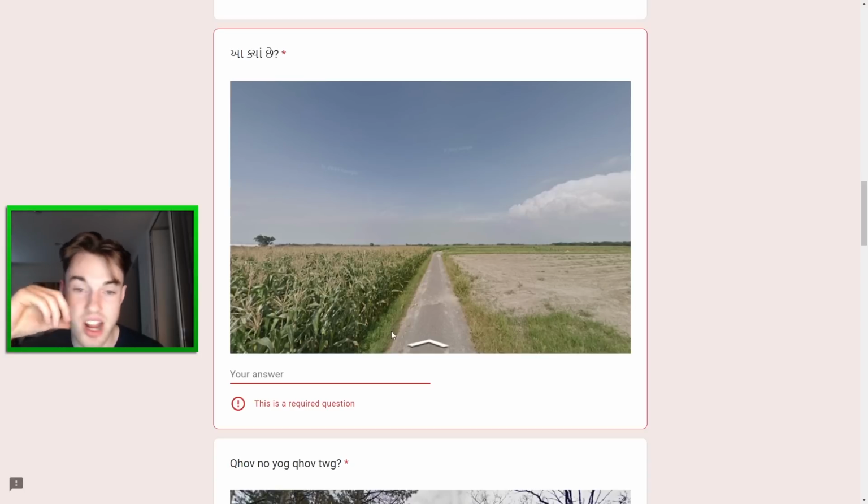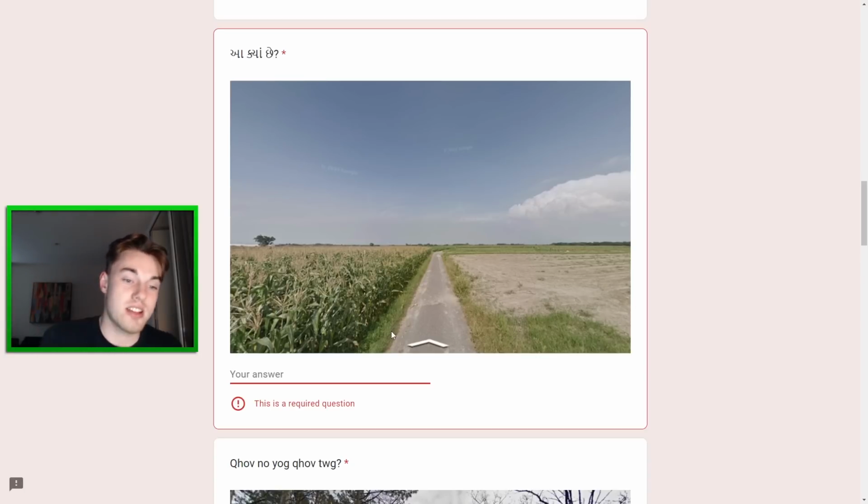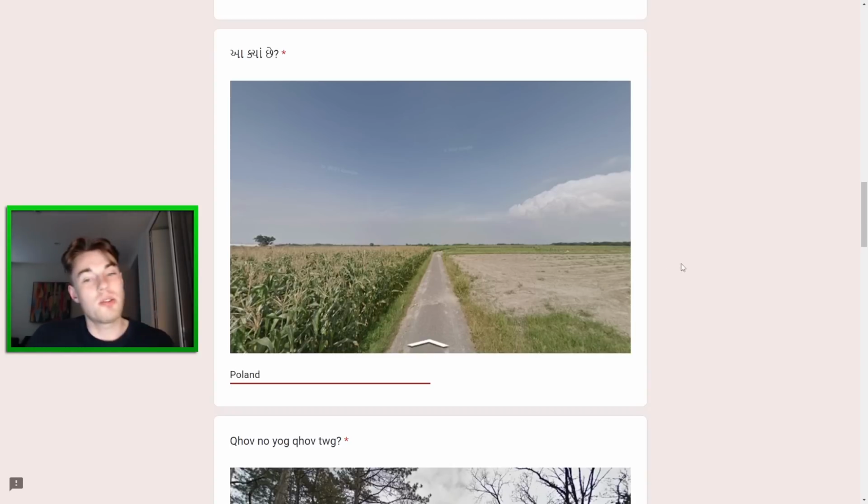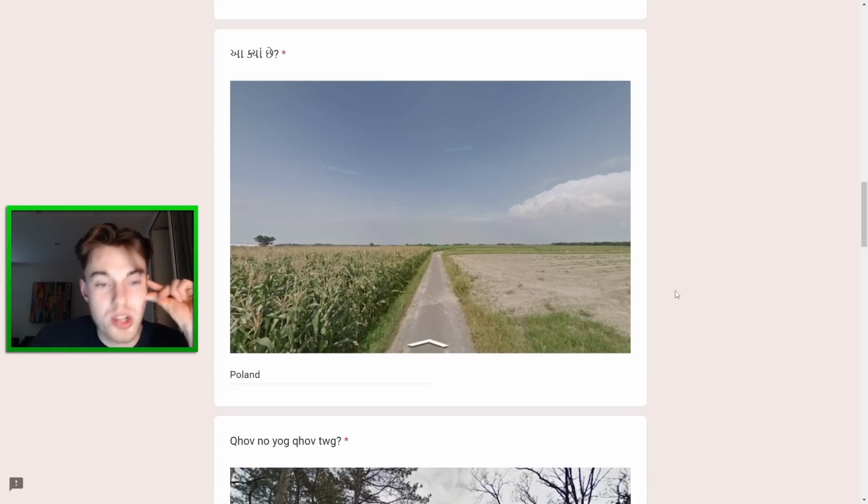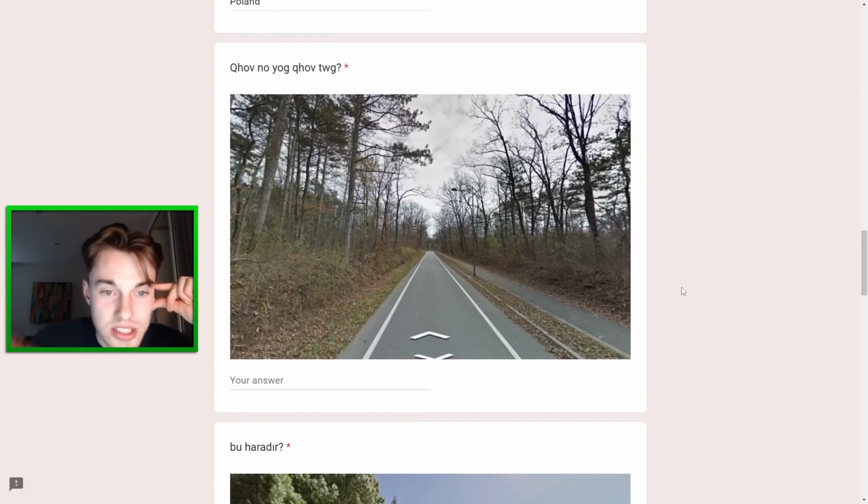Denmark's also a decent shout. Denmark, there are certain places that look like this. I will try Poland. I don't think it's right. In fact, I'm pretty sure it's wrong, but it came to mind, and I don't mind it. Okay, so next one here.